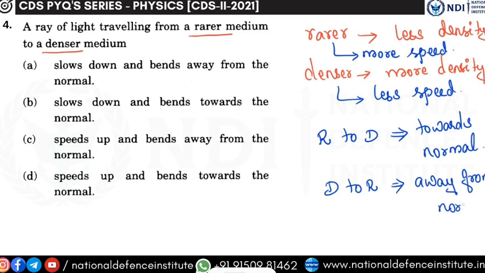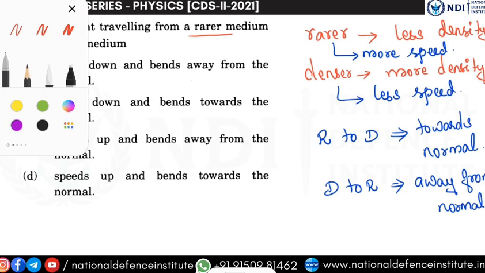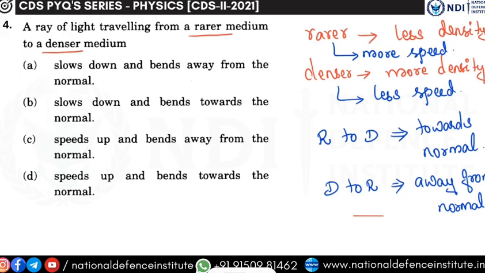Okay, away from normal. So please remember this. Rarer to denser is towards, denser to rarer is away. You can use any form of short acronyms to remember this. I teach my students one acronym, that is DRA. Denser, rarer, away. Okay, DRA. Please remember DRA. DRA is denser, rarer, it moves away. So when it moves from denser to rarer, it is moving away.